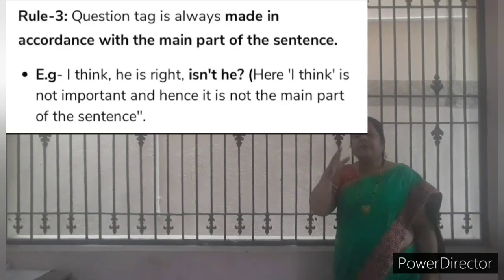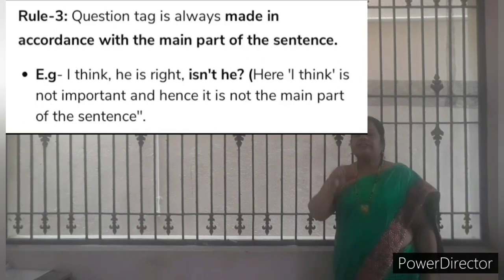And rule 3: the question tag is always made in accordance with the main part of the sentence. That is, we should look only at the subject and verb, and leave the remaining, unnecessary part. For example, I think he is right. I think is not important and is not the main part of the sentence. So for the question tag, he is right is the main part of the sentence.